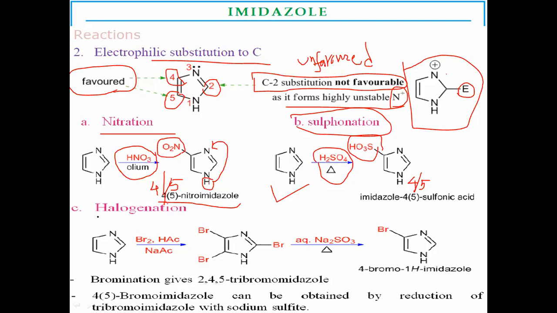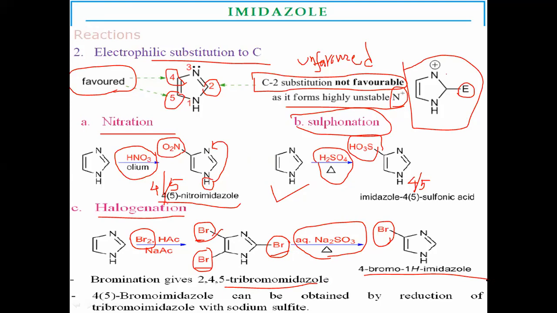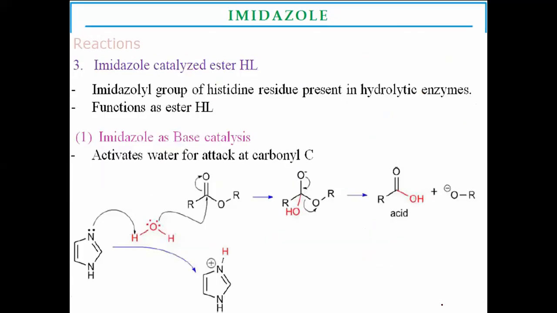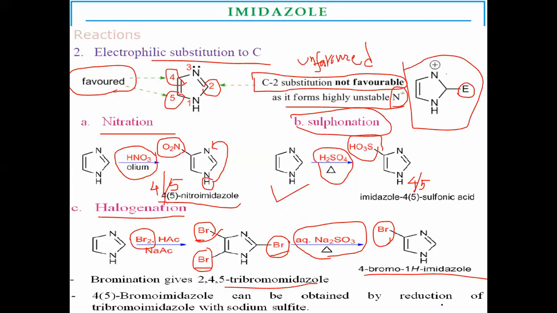Another electrophilic substitution reaction is halogenation. For halogenation, bromine is used, in bromination reactions. There is formation of 4 and 5 substituted as well as 2 substituted, that is 2, 4, 5 tribromoimidazole, which on reaction with sodium sulfite forms 4-substituted 1H-imidazole, the major product of halogenation. This type of product is formed by electrophilic substitution to carbon.